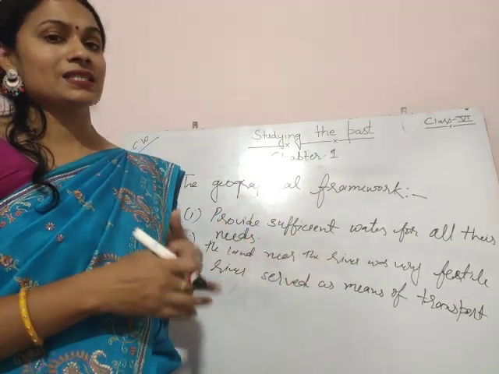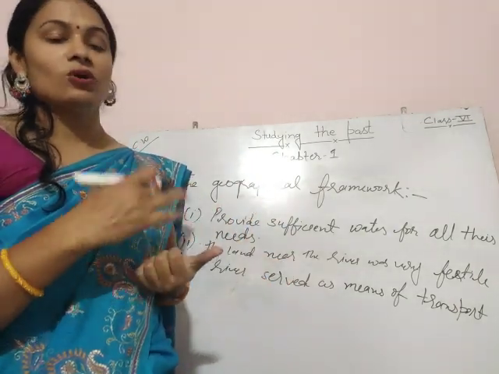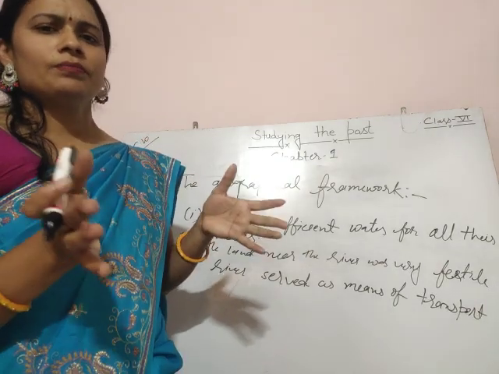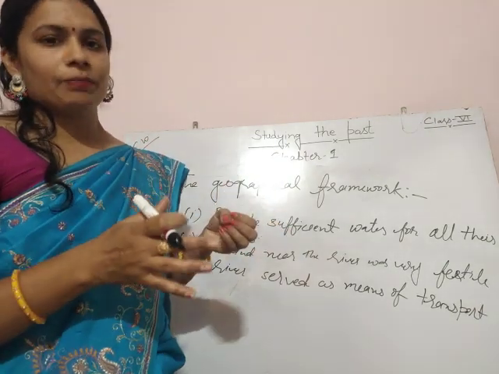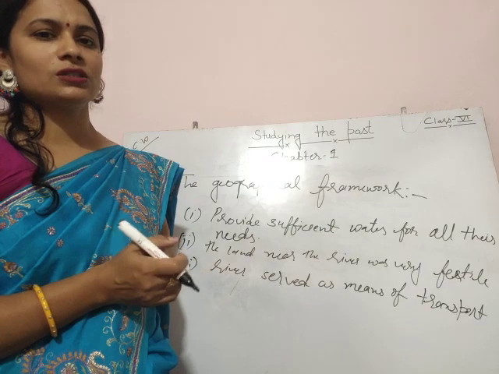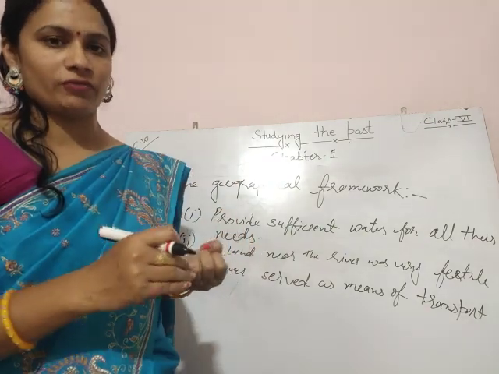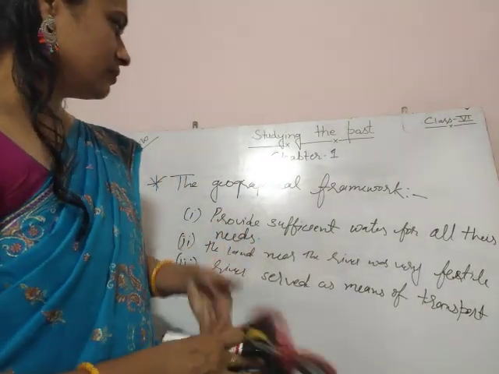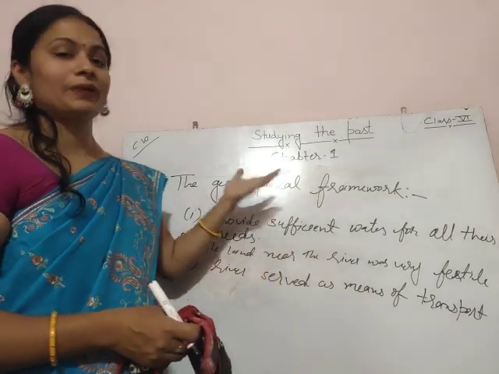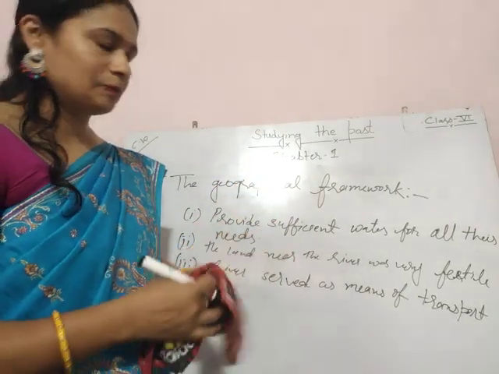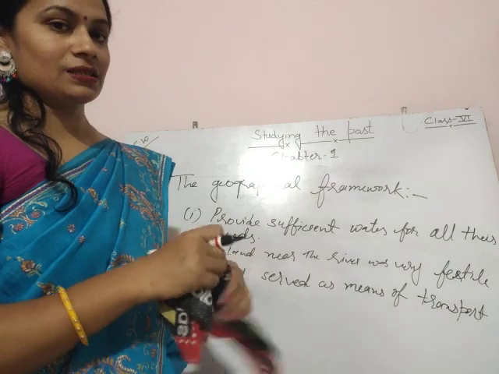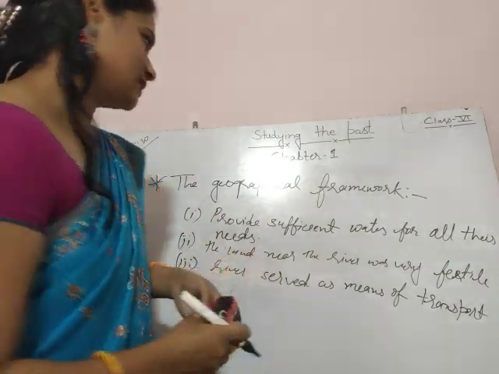Where the climate is not so favorable, very few people visit, and they are not so much influenced by external influence. So we have seen how geography plays an important role in the history of India and how it affects the culture of any place.